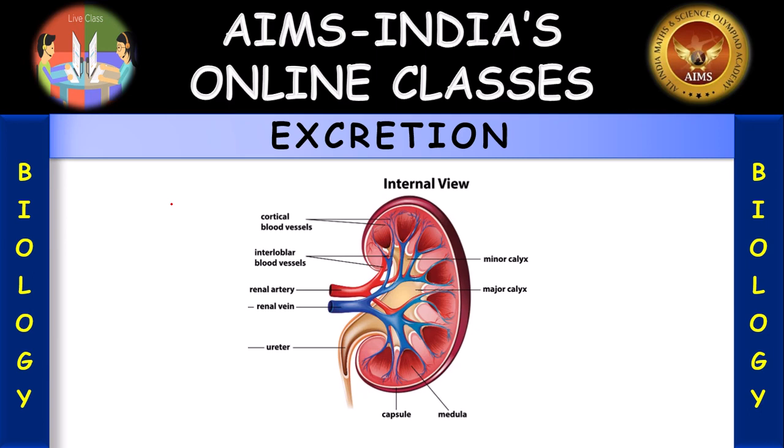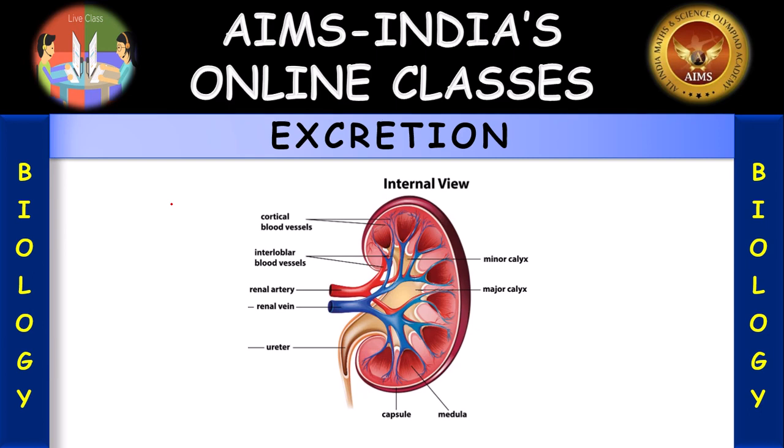Then what are nephrons? Nephrons are the functional units of kidneys. Each kidney is made up of numerous delicate uriniferous tubules or nephrons. What are the parts of a nephron? The Malpighian body or renal capsule is the first part.